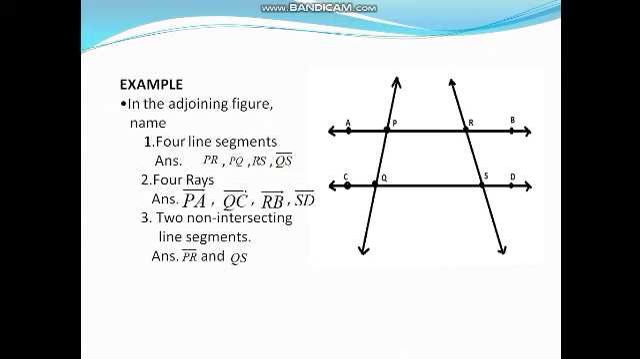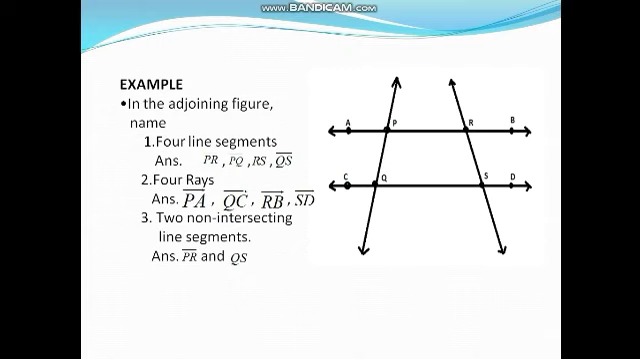Now for question 2, 4 rays. In a ray, the first letter is the initial point and the second letter shows its direction. So here the 4 rays will be PA, QC, RB, SD, describing the ray with the arrow symbol.